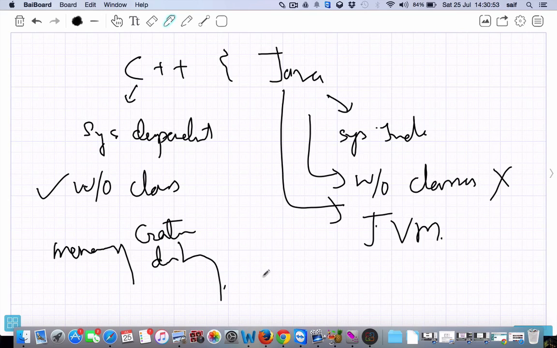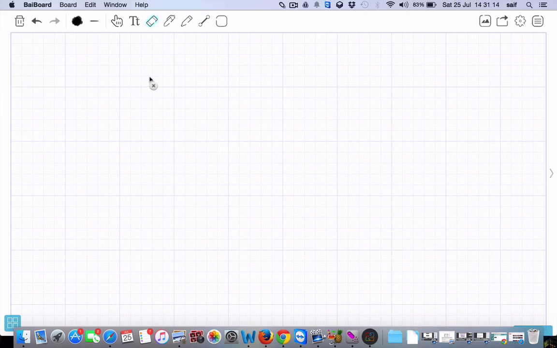And the next point is that C++ has 3 access modifiers.